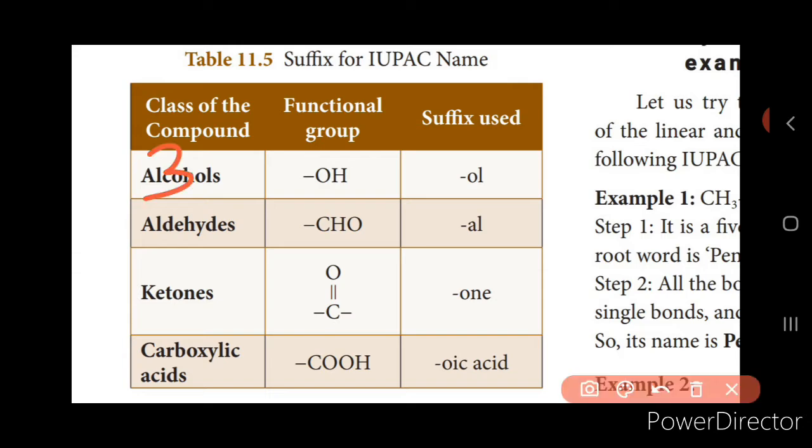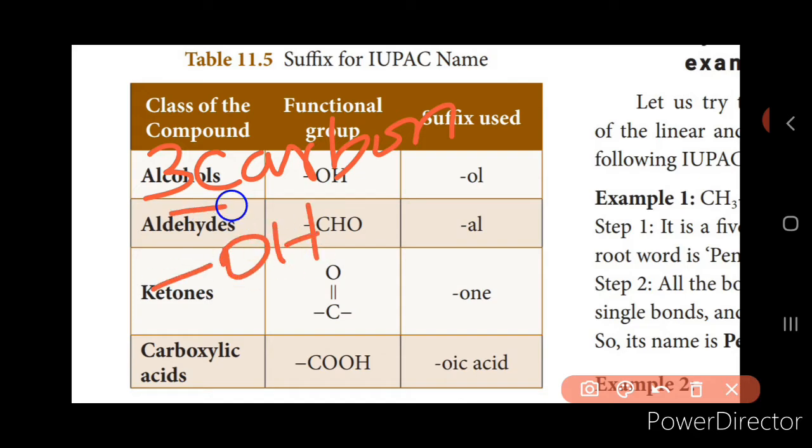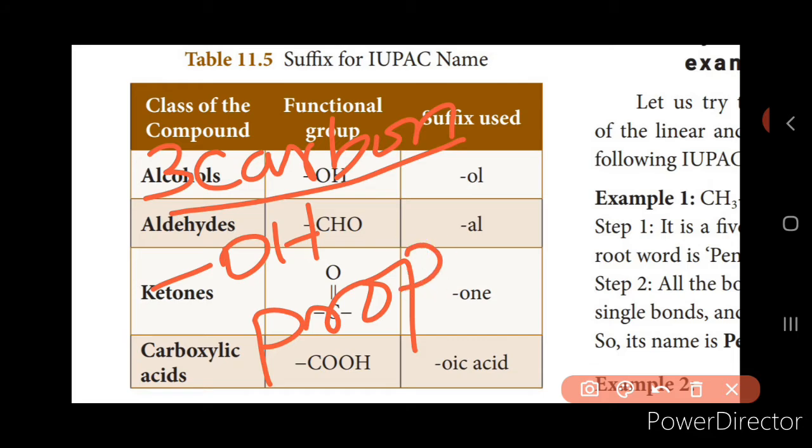Now for example, if the compound contains 3 carbons and the functional group that is present is OH. So since it contains 3 carbon atoms, what is the root word? Root word is prop, isn't it? Prop. Now since it contains the alcohol functional group, OL, so propanol.